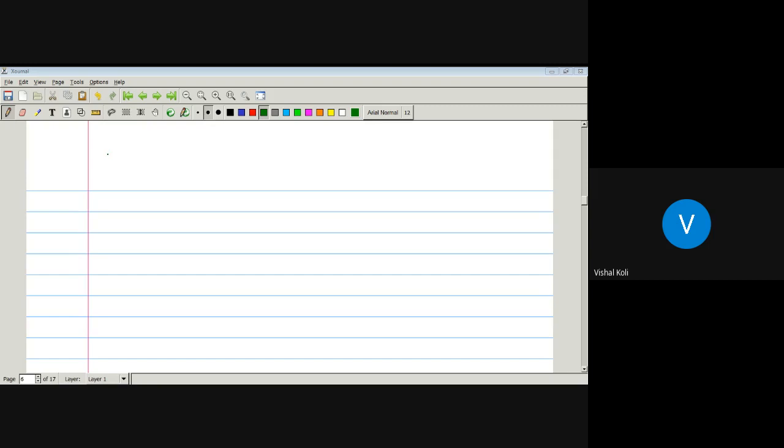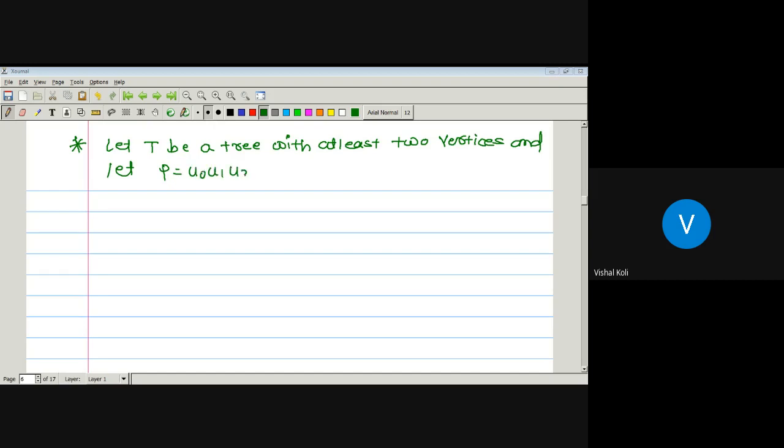Now, the next theorem. See the statement. Let T be a tree with at least two vertices, and let P be a path u0, u1, u2, u3, up to un.